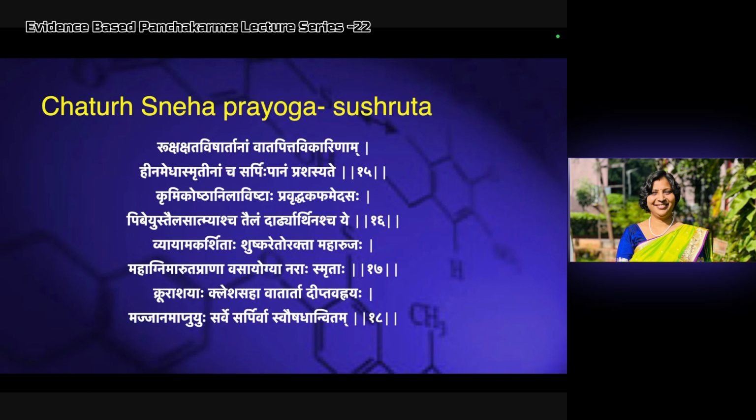Hina Medha Smritinam, whenever the Medha and Smriti are diminished, for them Sarpipanam or Ghrita is ideal. And Krumikoshtha, Anilavishta, whenever there is Krumikoshtha, Vata disorders are there, and Kapha Medha is more, in those cases we have to go for Pibeyu Tailis Atmascha.